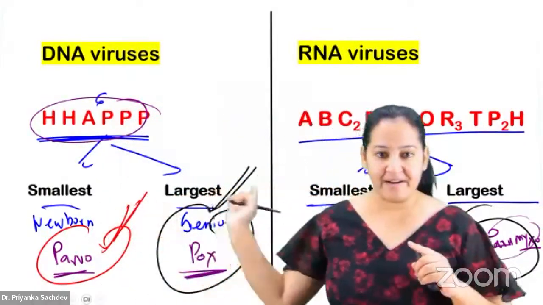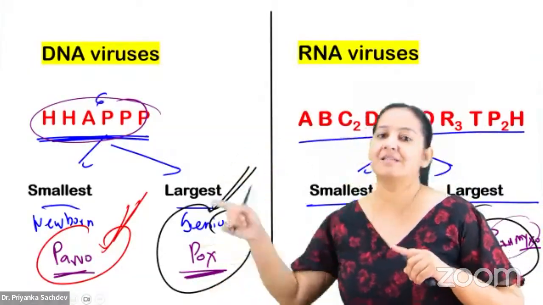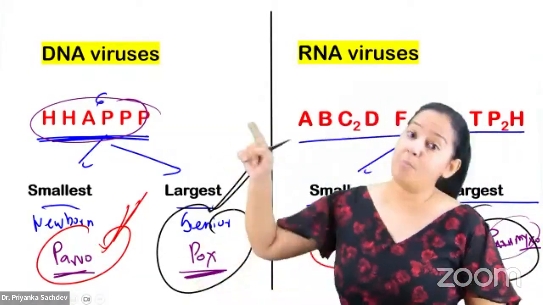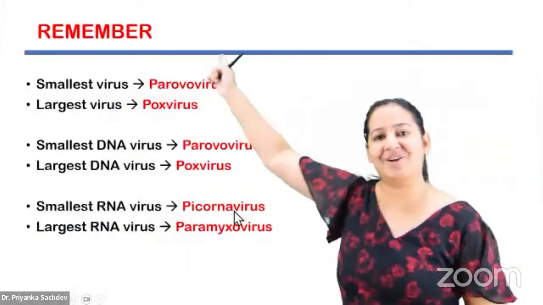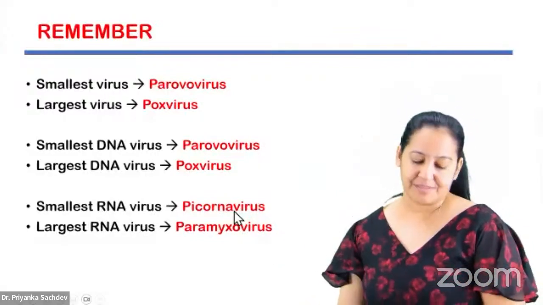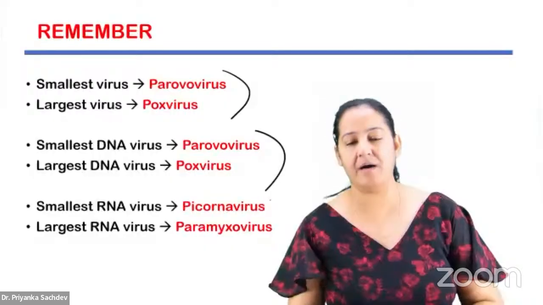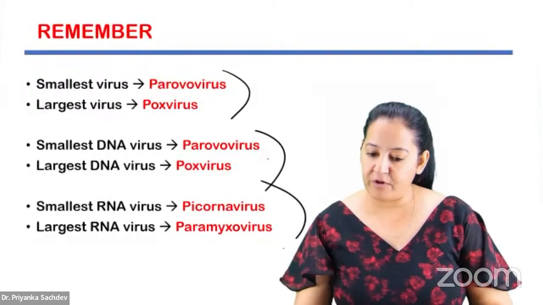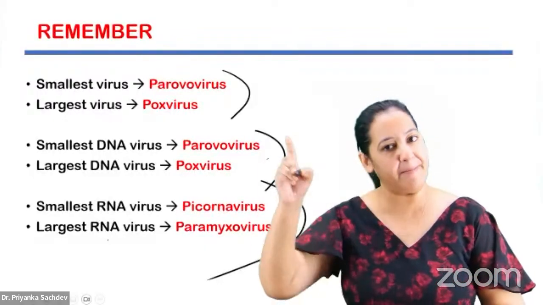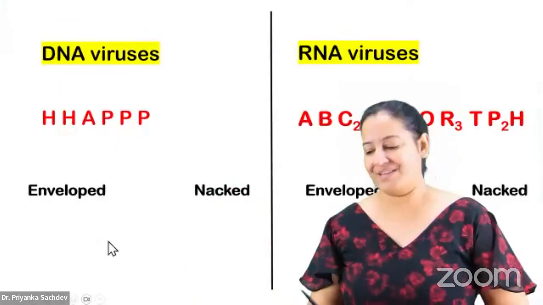So the two DNA ones are also the overall ones. Smallest DNA, largest DNA. Smallest RNA, largest RNA. Smallest overall, largest overall. Six questions, six answers without any confusion. Everyone give me a thumbs up on this. Say yes. So learn the DNA smallest, largest, RNA smallest, largest, and overall smallest, largest. Everything is P. The 6 P's. Okay, now the next thing.